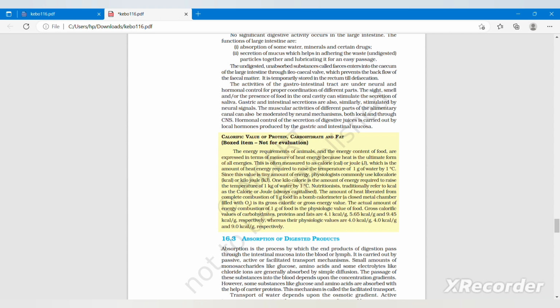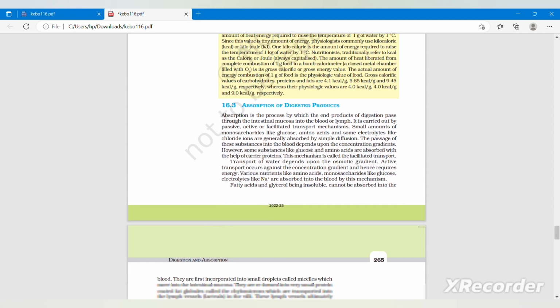Gross calorific values of carbohydrate, protein, and fats are 4.1 kilocalorie per gram, 5.65 kilocalorie per gram, and 9.5 kilocalorie per gram respectively, whereas their physiological values are 4.0 kilocalorie per gram, 4.0 kilocalorie per gram, and 9.0 kilocalorie per gram respectively.